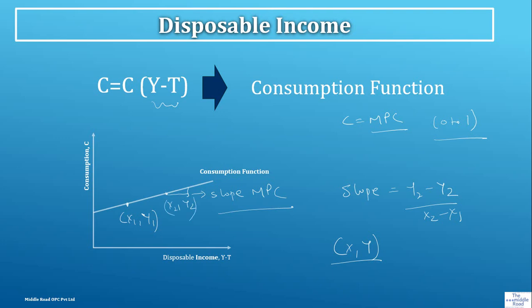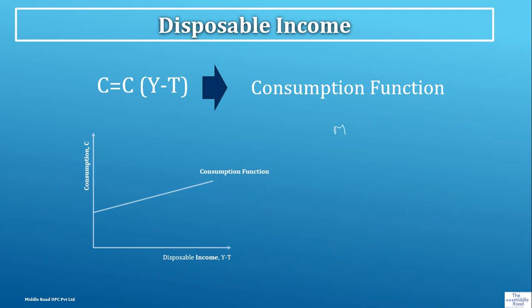This is the y-axis and this is the x-axis. This is just to show you, and we will look at the concept mathematically later. The slope of the line is calculated as y2 minus y1 upon x2 minus x1.